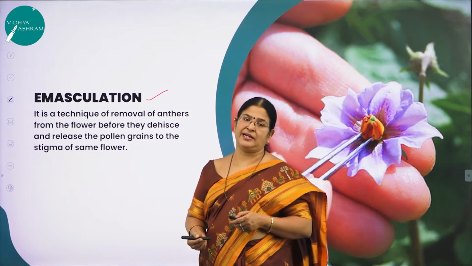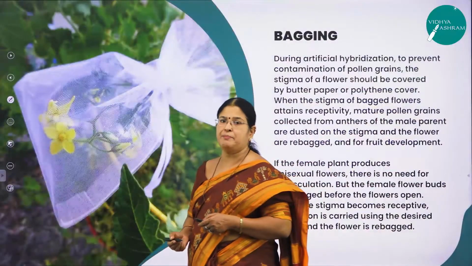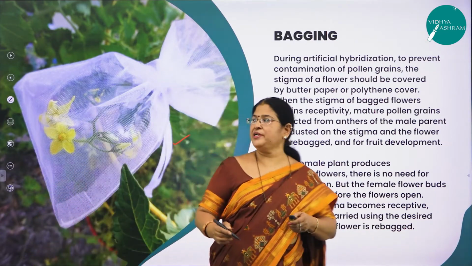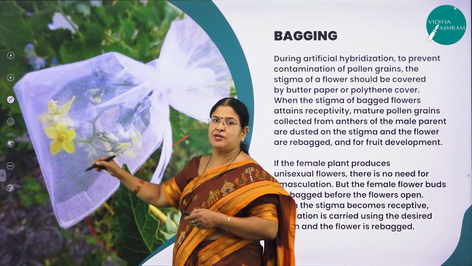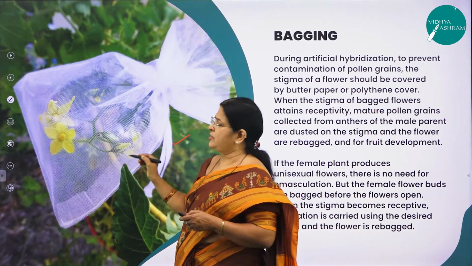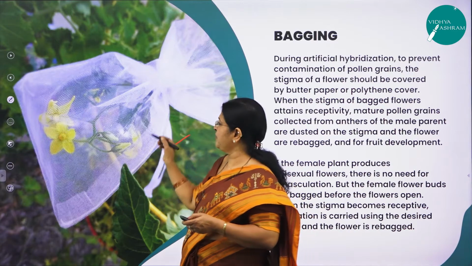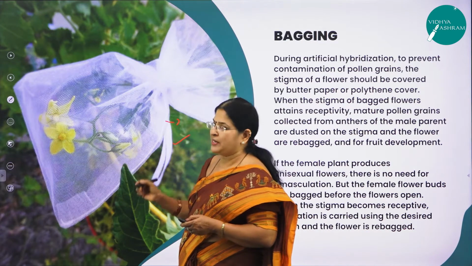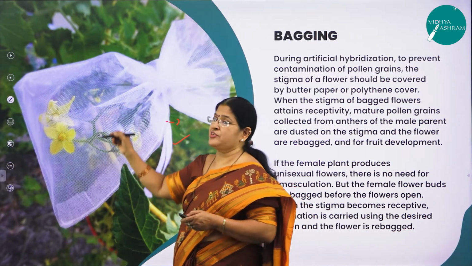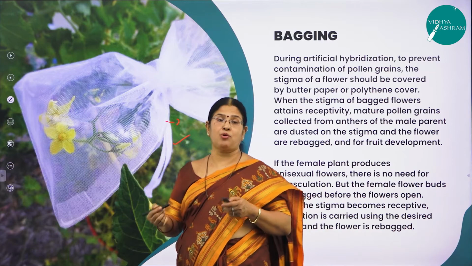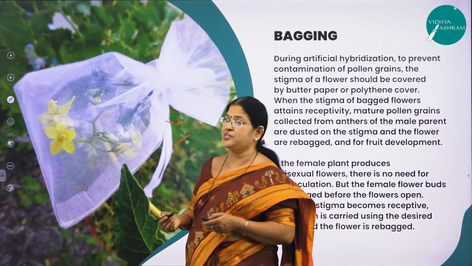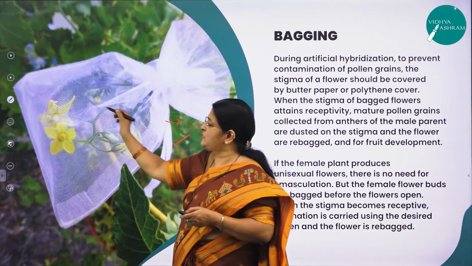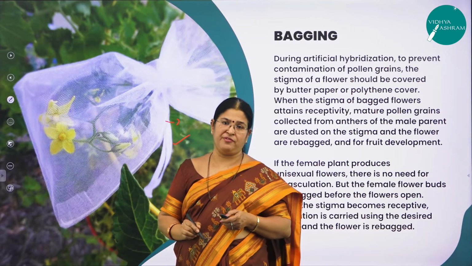Moving on to the second technique of artificial hybridization, that is bagging. What is bagging? Here you can see in this beautiful picture what has been done. The flowers are bagged or covered with a polythene bag or a butter paper. Why is the stigmatic surface of a flower covered with this? So that you can avoid the contamination of the stigmatic surface with unwanted pollen grains. So only the pollen grains which you desire, you are going to dust on the stigmatic surface of a flower.